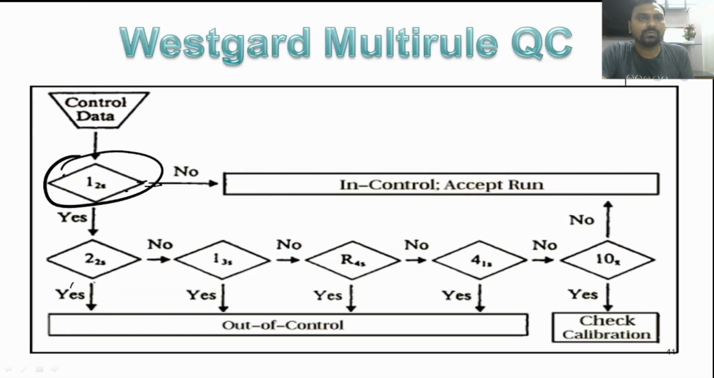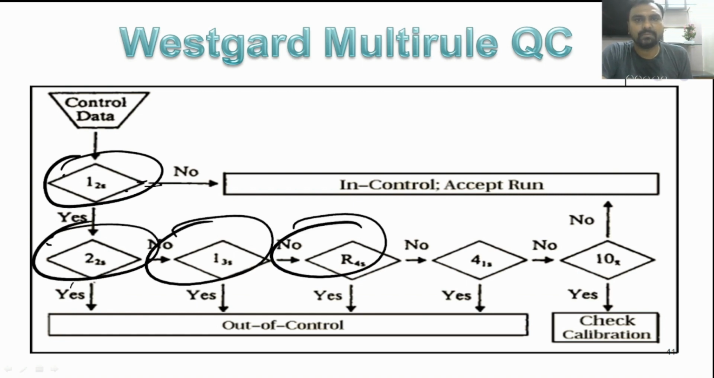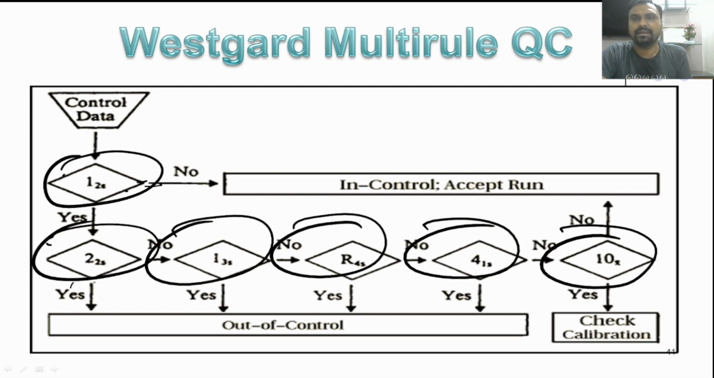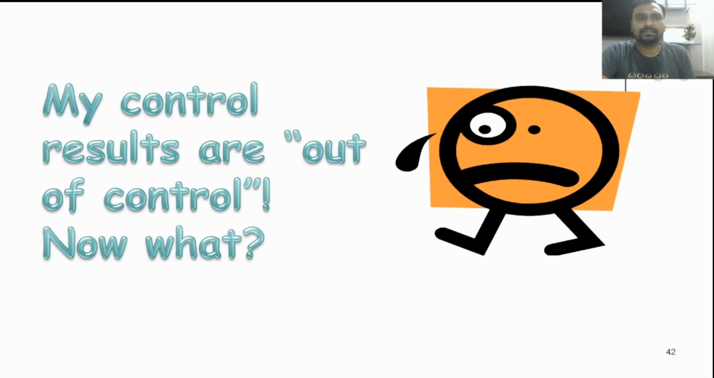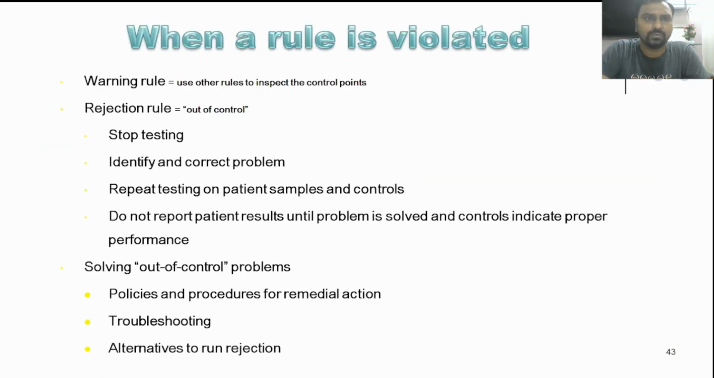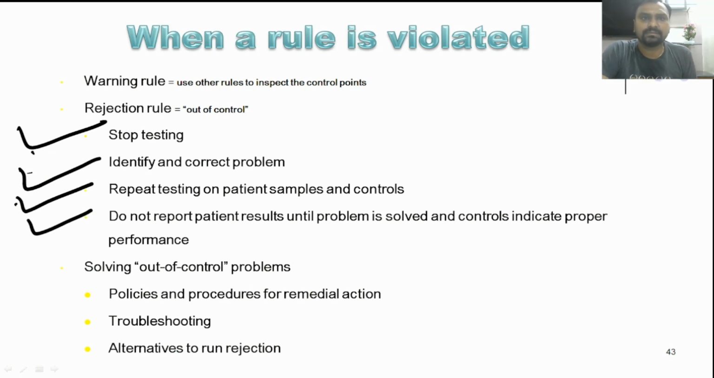So you can see here the 12S rule is a warning, but if we are getting 22S, 13S, R4S, 41S, 10X or 7T, we have to reject the run and take the necessary action. So if our controls are out of control, what should we do? We should stop the testing, identify and correct the problem, repeat testing on patient sample and controls, and not report the patient results until the problem is solved.